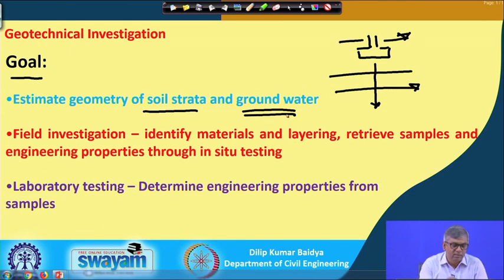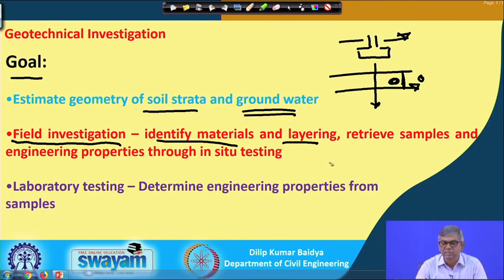The second thing is the field investigation. That means identifying materials and layering. Suppose this is a layer we have got, and within it the soil may be homogeneous, but whether it is sand, clay, silt, sandy silt, sandy clay, clay silt, or gravel, sand gravel, like that, there can be many things. So, identify materials and layering.